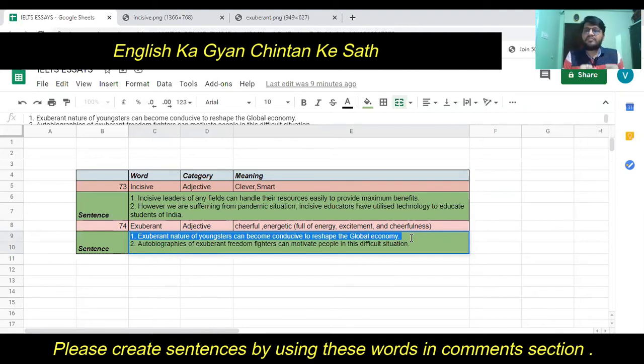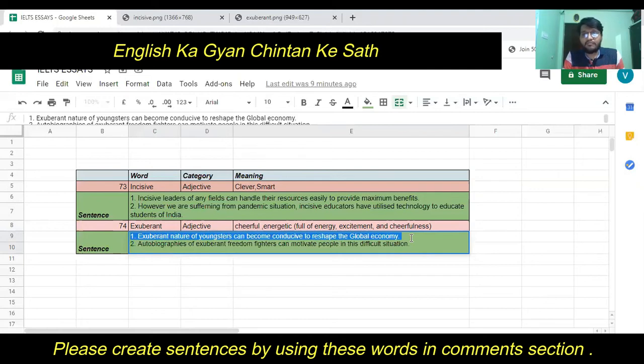They are cheerful in their nature. And owing to that reason, I have utilized exuberant nature instead of energetic nature or instead of cheerful nature.